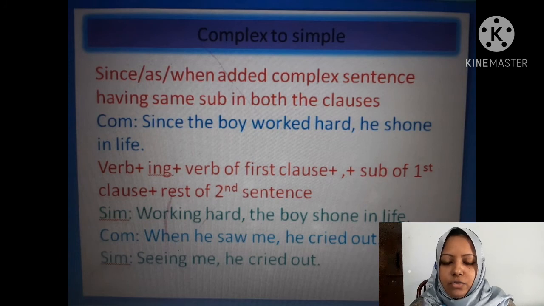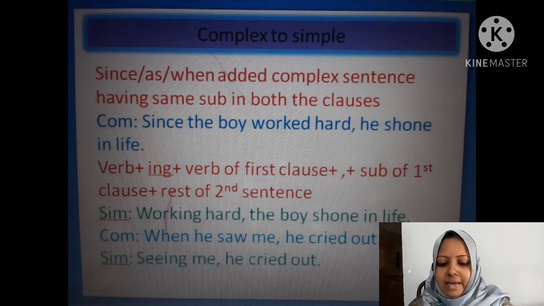And now the next rule, and this is the last rule of today's discussion, that is, since or as or when added complex sentence having the same subject in both the clauses. Example, since the boy worked hard, he shone in life.